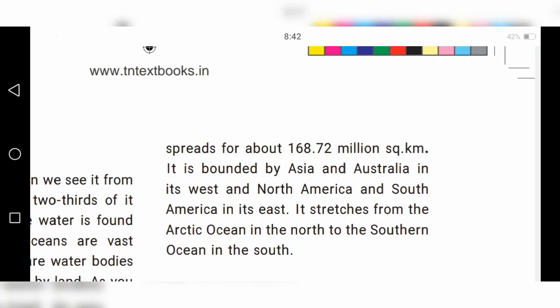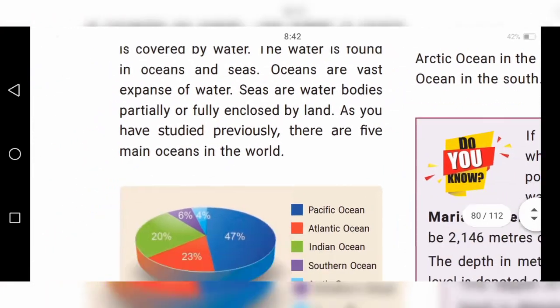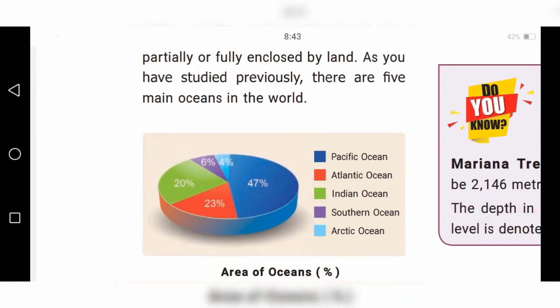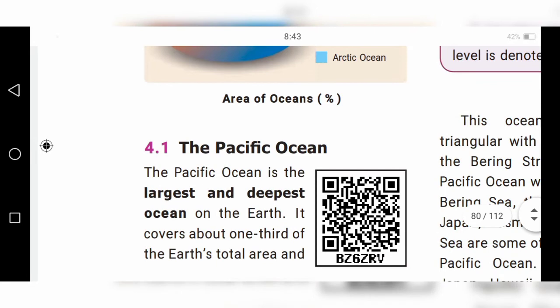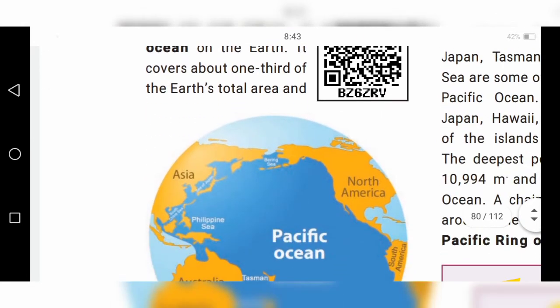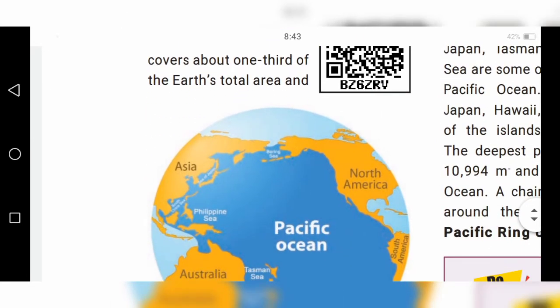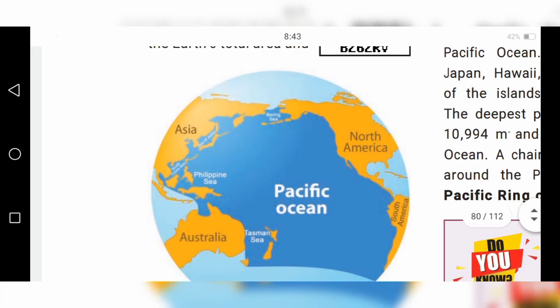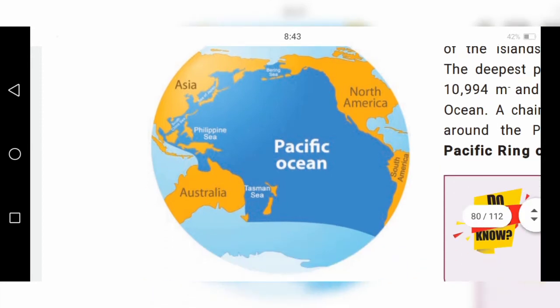It is bounded by Asia and Australia. Where is Asia? Here. Asia and Australia are in the west direction, and North America and South America are in the east direction.